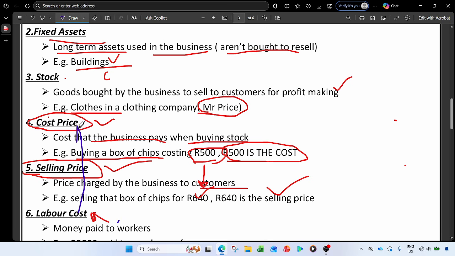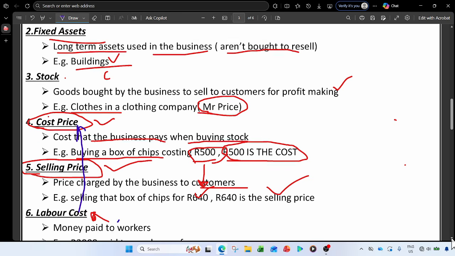So you must notice that there is a labor cost. I said cost price is paid by the business when buying their stock, but now labor cost is the money paid by the business to their workers. Selling price is a price because we don't pay it. It would be a cost if we were the one going to pay it. This is the price that we charge to customers when buying goods from the business. Sometimes they can make it clear for you, even if you forgot what cost price is. But as long as you see cost, you can think that we, the business, are the one that is paying.